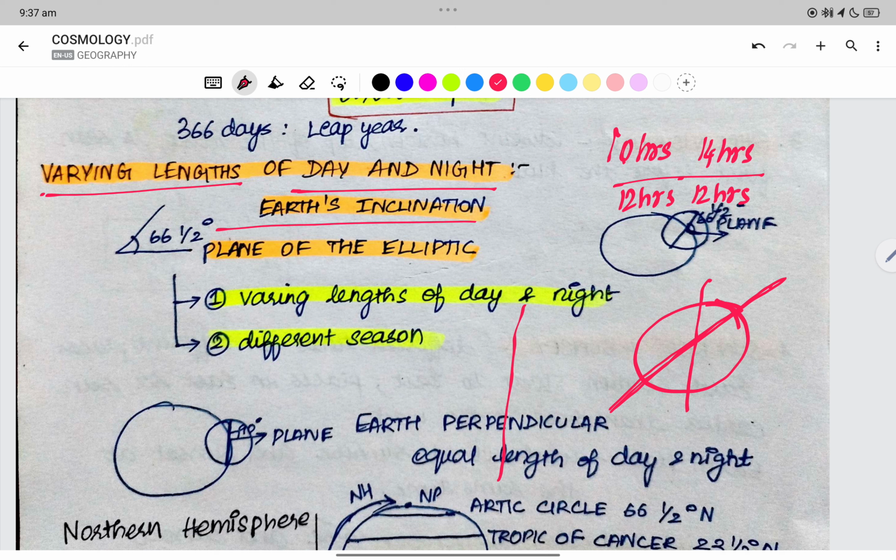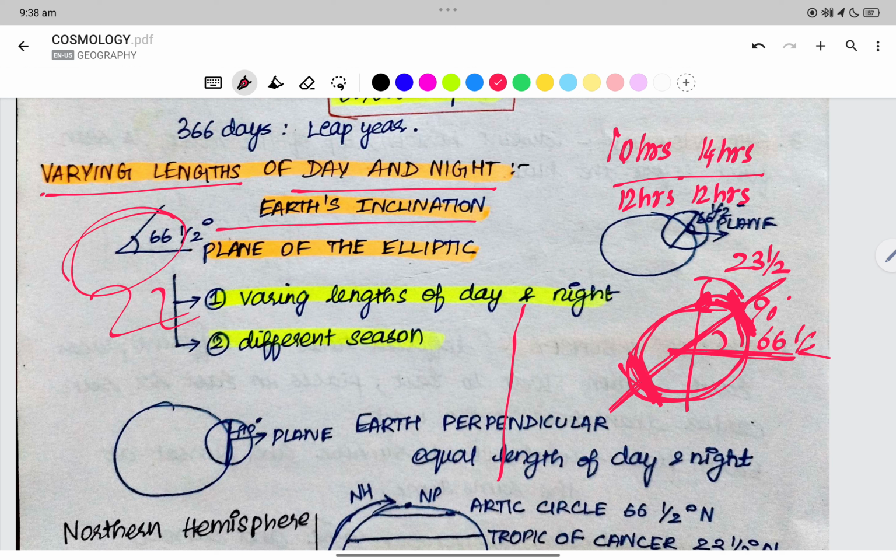This is the original geographical North Pole, the original flat North Pole, 90 degrees. It is tilted, and the tilt is 23 and a half degrees.